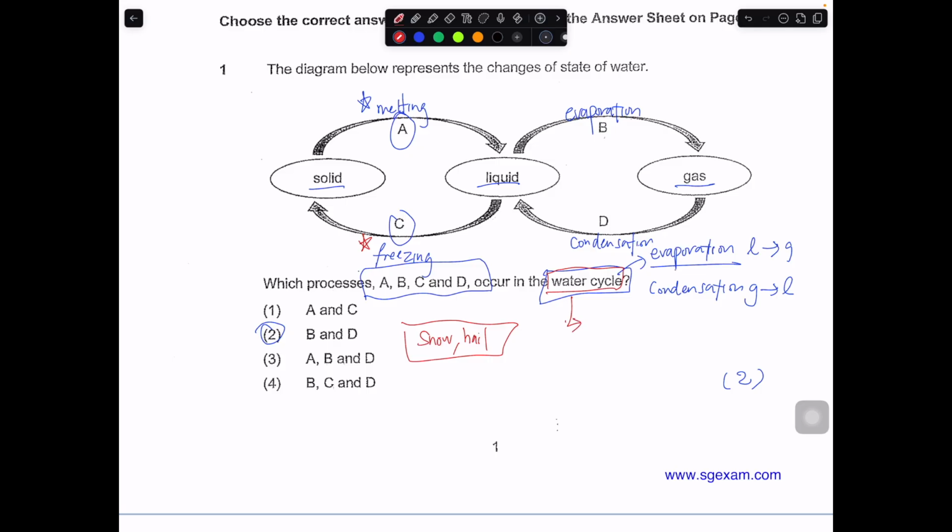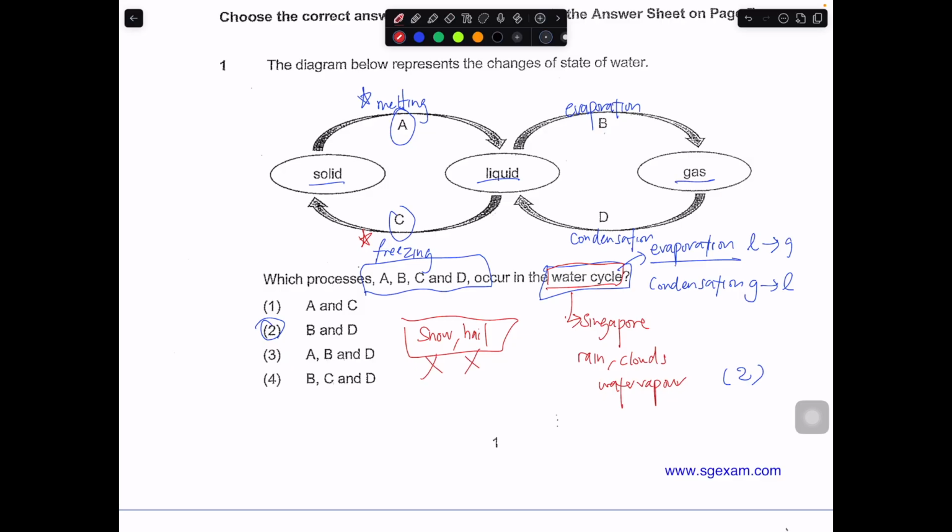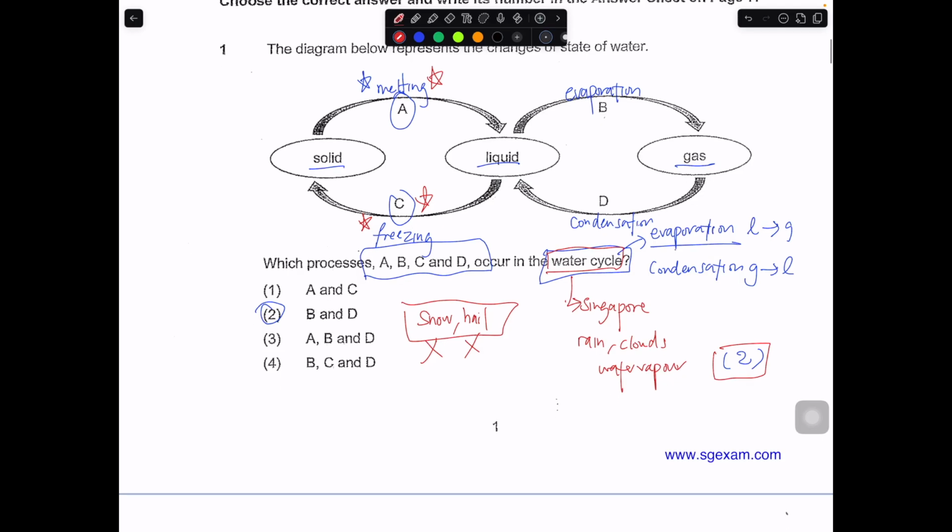For Singapore, the water cycle only involves rain, cloud, and water vapor, which is invisible, a gas. You don't really see them. We don't really involve snow and hail, so we don't consider them part of the water cycle in Singapore. But maybe in other countries, they could have involved this process as well. So the answer is really applicable to the Singapore water cycle. So the answer is number 2, B and D only.